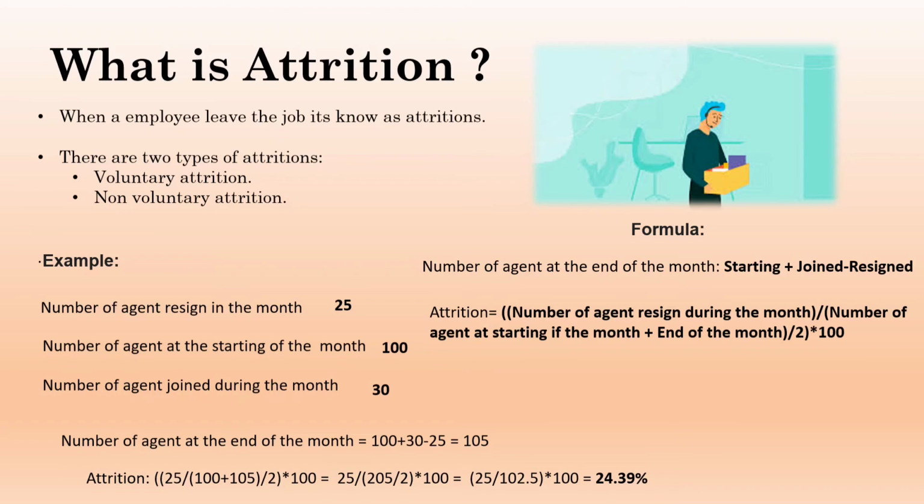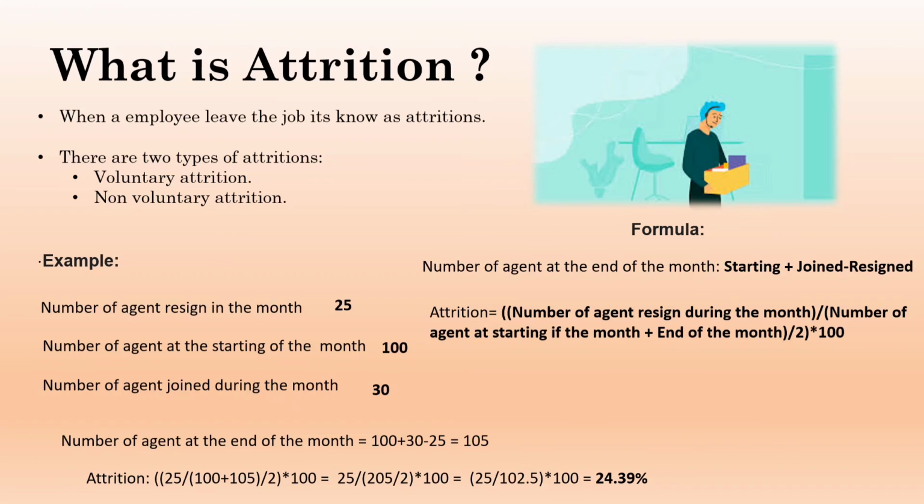Now we will use the attrition formula. So what is the attrition formula? Number of agents resigned during the month. So how many employees resigned? 25 employees, correct. Divide it by the average of agents available at the start of the month plus agents available at the end of the month.